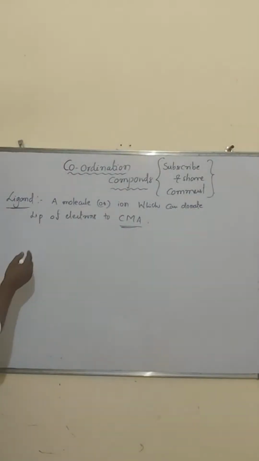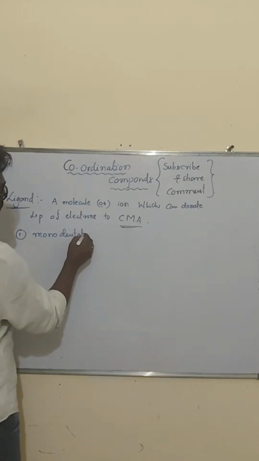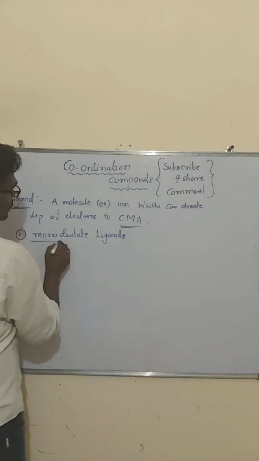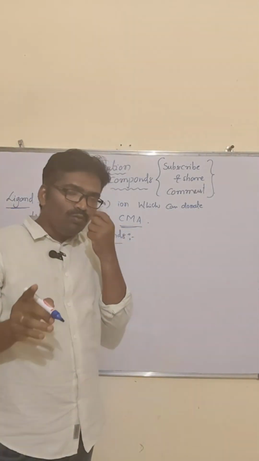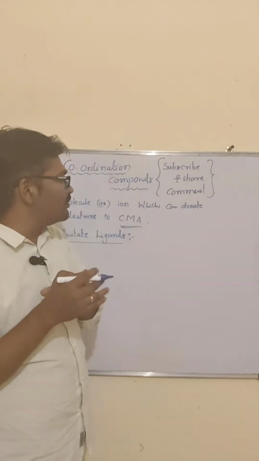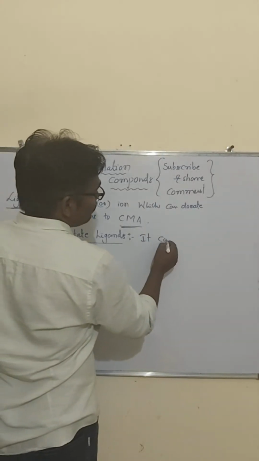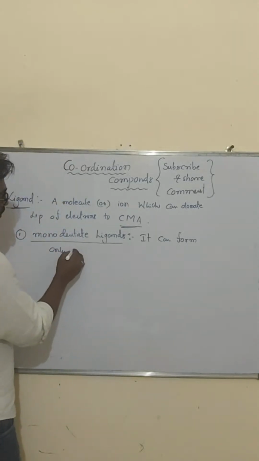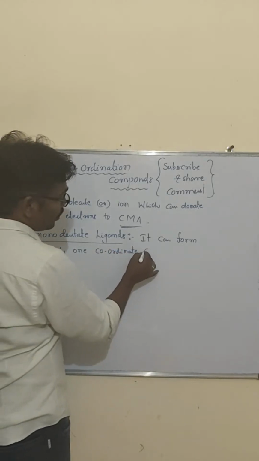Ligands actually have so many types, such as monodentate ligands. What are monodentate ligands? They are ligands which contain only one donor atom. They can form only one coordinate covalent bond.